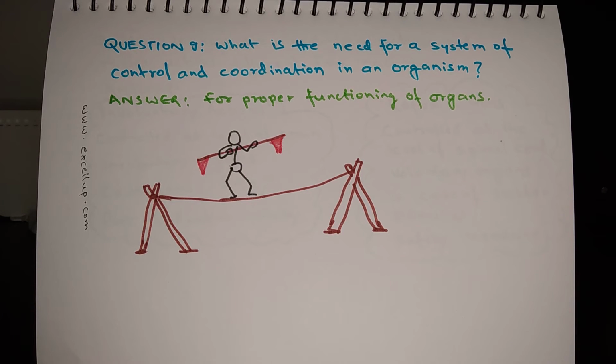Even while we are walking on the road, we need to have proper balance in our gait, because if you try to walk with your eyes shut, you won't be able to walk in a straight line, because your eyes need to coordinate with the movement of your legs. So if you are wide awake with your eyes open, then only are you able to walk properly and in a straight line. This simple act shows that a lot of coordination is required between the functioning of legs, the functioning of eyes, and the functioning of brain, so that we can walk properly.